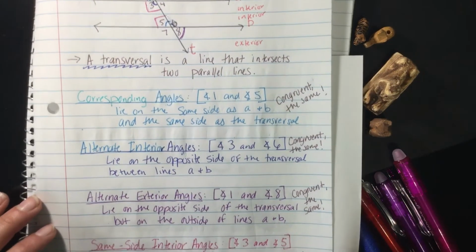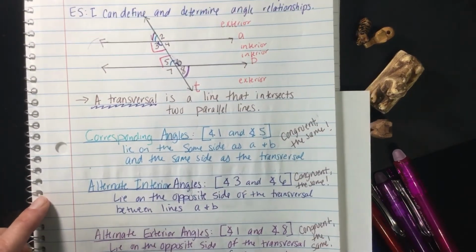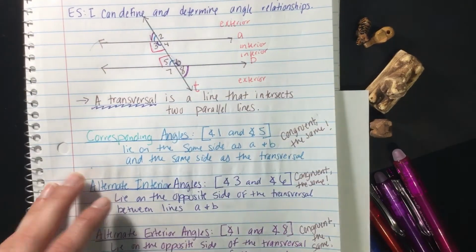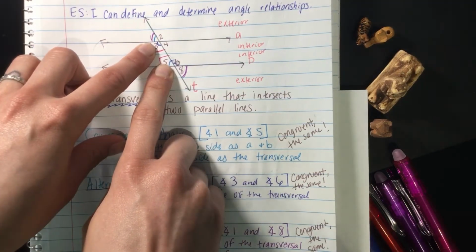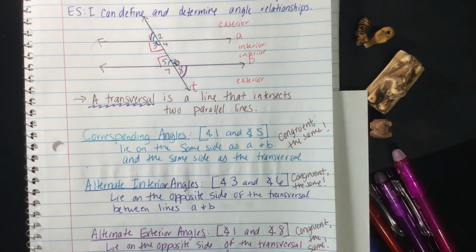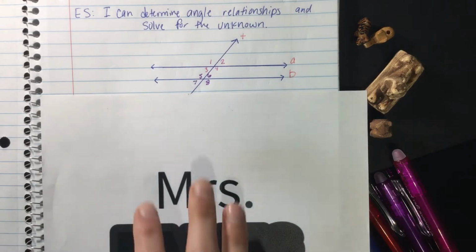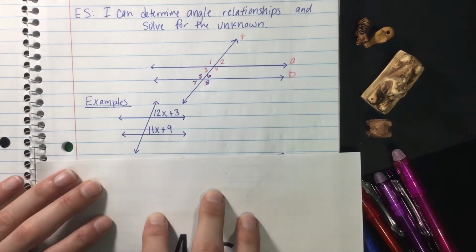And the last one, same side interior angle. Think of it, same side. So you're on the same side of the transversal, and then you're on the interior. And remember, the only reason those ones are different is because they add up to 180. So as long as you're going through the words and can decipher what the words mean, then you are good to go. Okay, so for today, we're going to do a few examples and we're going to solve for x on these. All right?